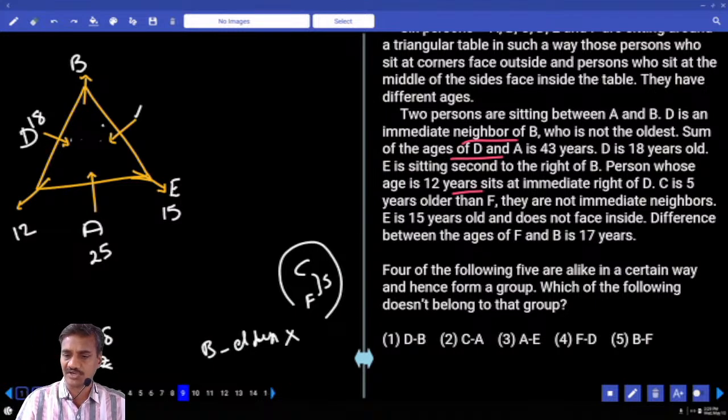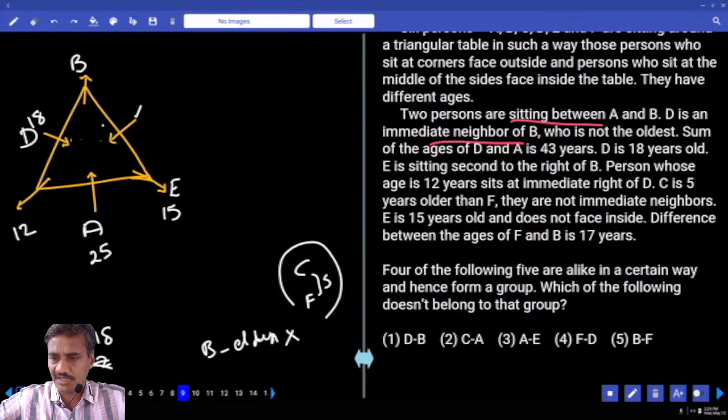C is 5 years older, they are not in E. The difference between F and B is how many years? F and B is 17 years. We have one more piece of information: 2 persons. D is an immediate neighbor of B, who is not the oldest. Now, who is not the oldest here? B is not the oldest.